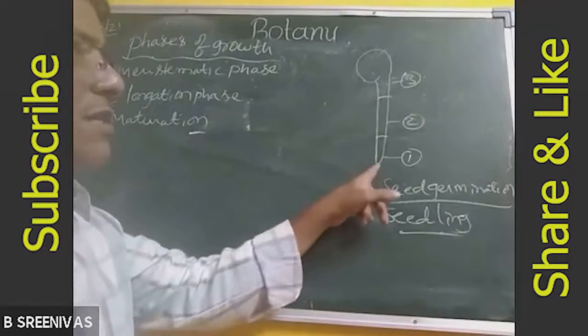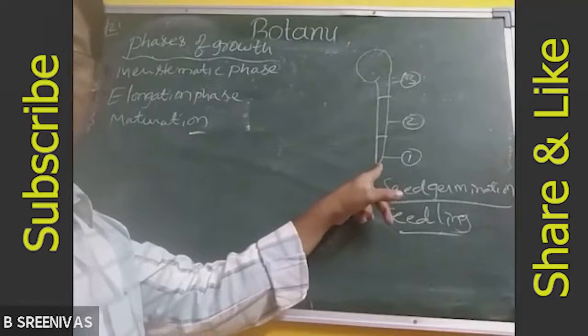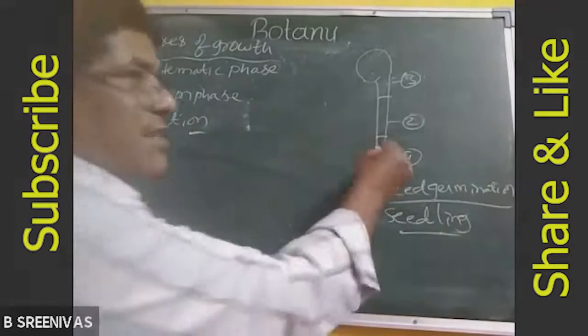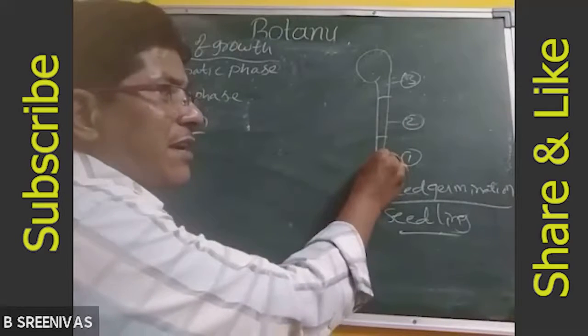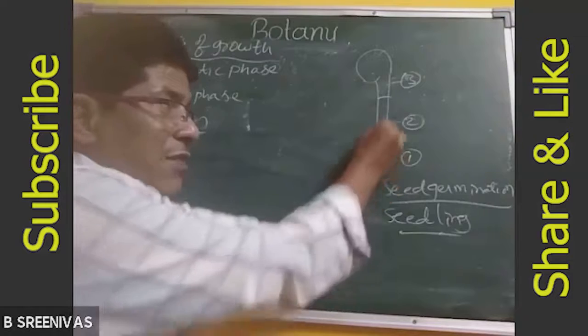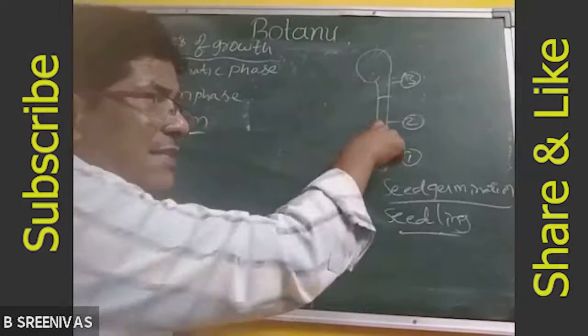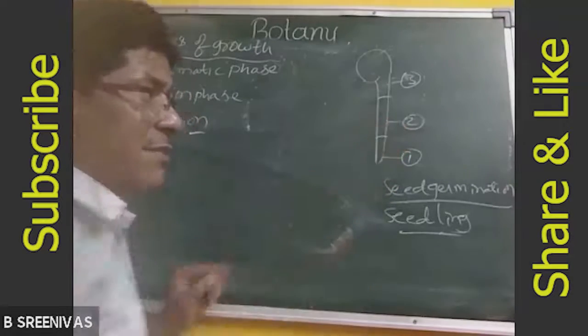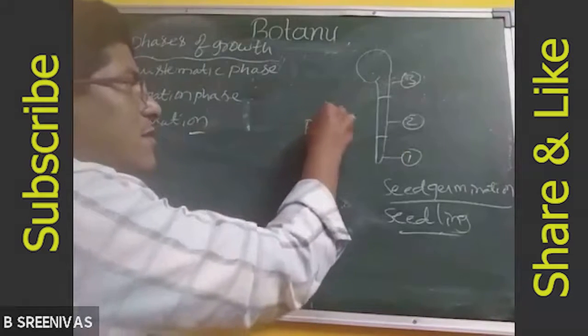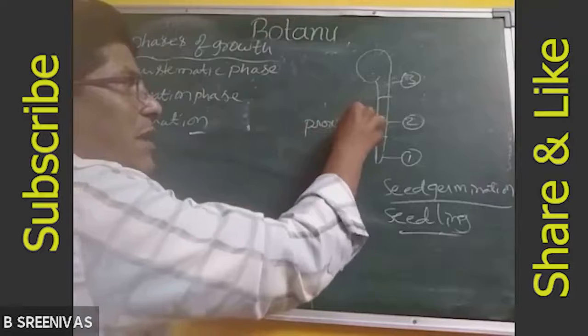The tip of the seedling has the meristematic phase. Next, just away from the meristematic phase, the phase present is called the elongation phase. This place is called the proximal side.